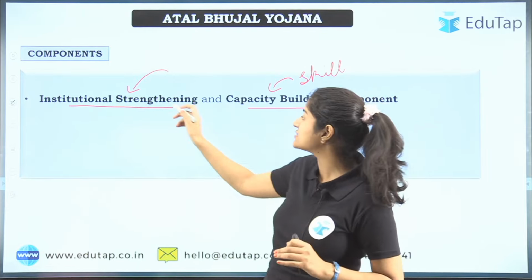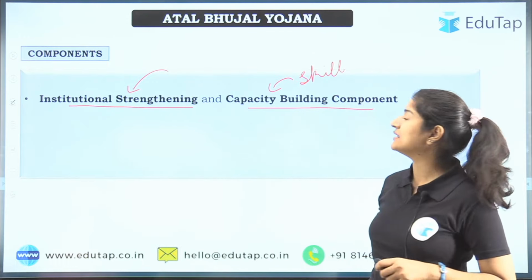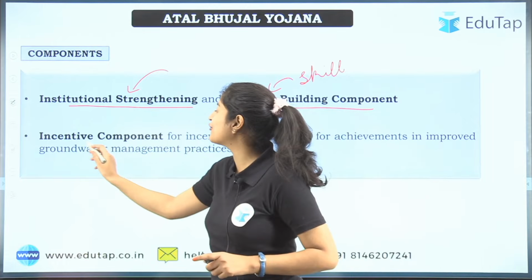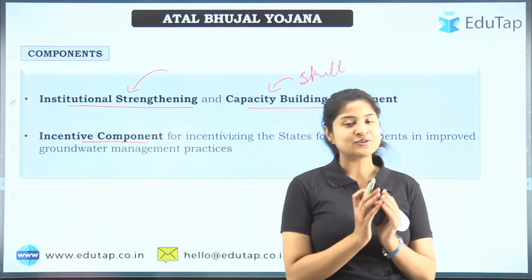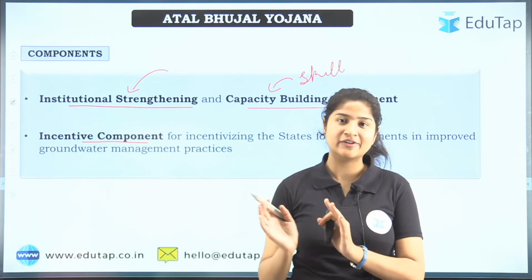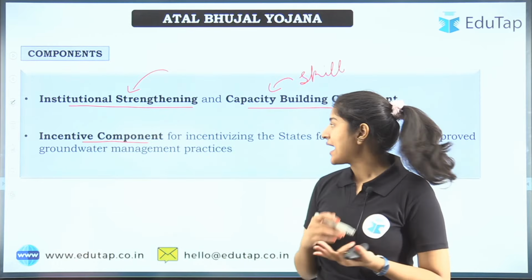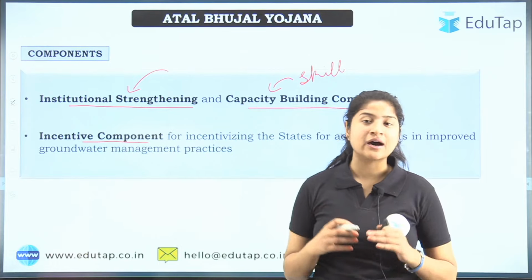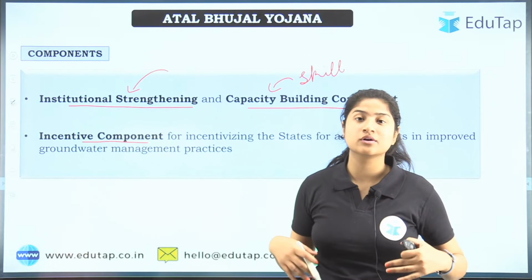Alright, so that is the institutional strengthening and capacity building. Next is the incentive component. What does it mean? We know that 6,000 crore will be funded under this scheme, and that 7 states are included. Every state, every gram panchayat wants to evolve, right?